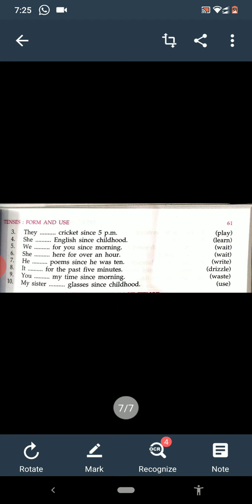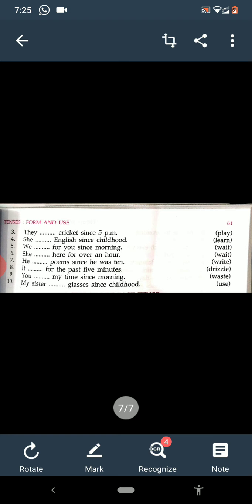They have been playing cricket since 5 p.m. She has been learning English since childhood. We have been waiting for you since morning. She has been waiting here for over an hour.